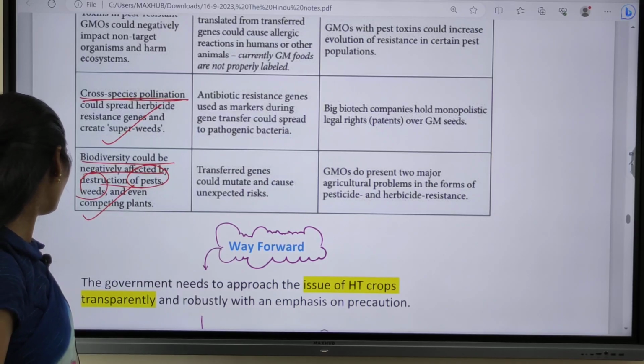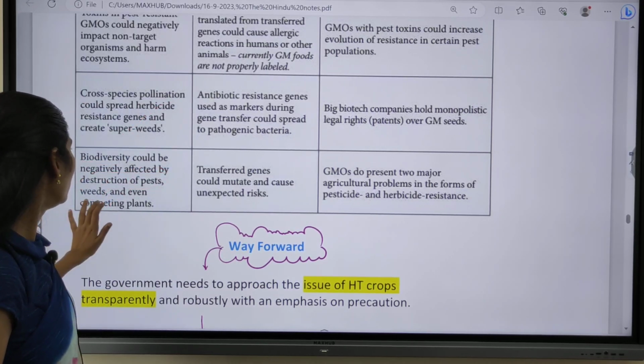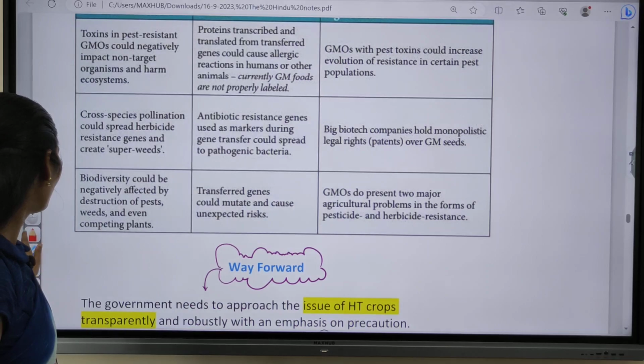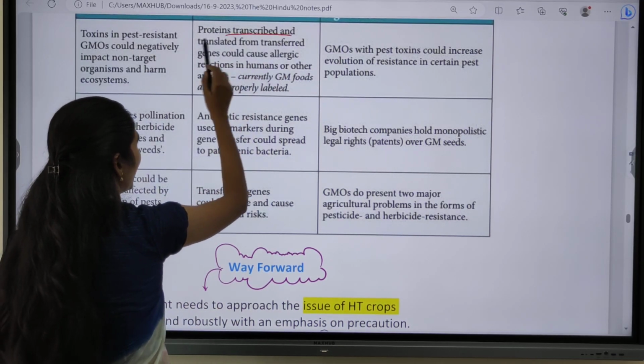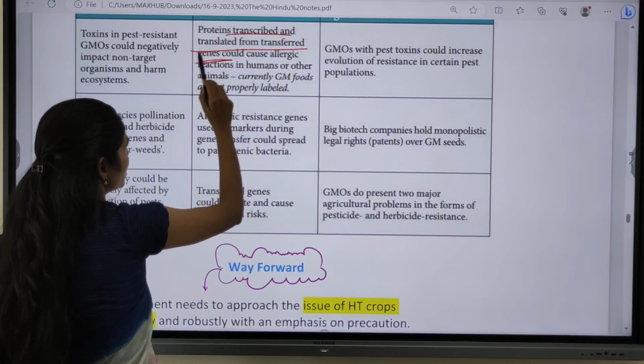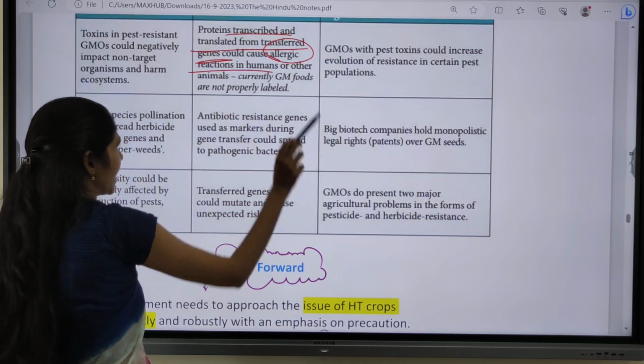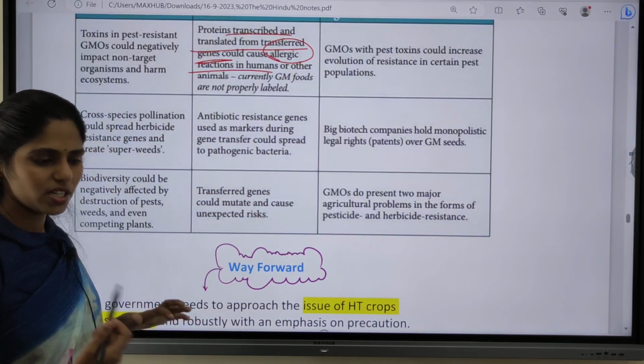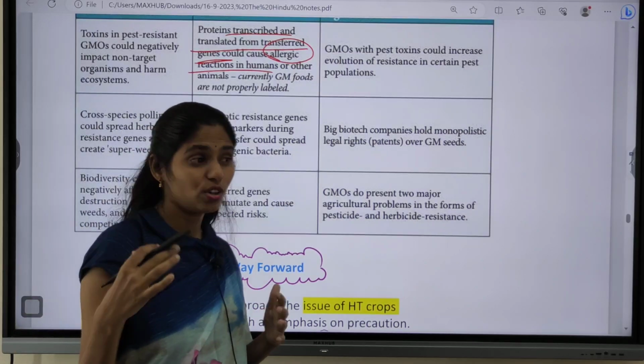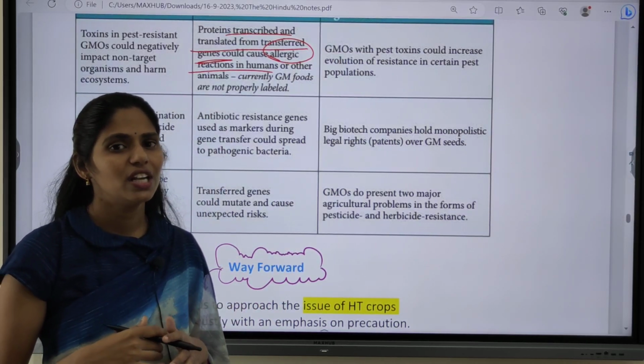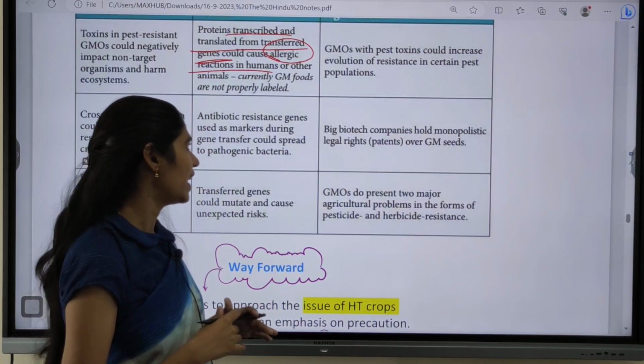And next is health. Proteins transcribed and translated from a transferred gene can cause allergic reactions in humans. Whenever genes are modified and we consume such food, it can lead to allergic reactions.